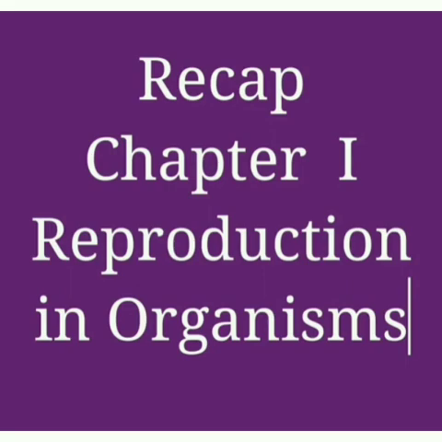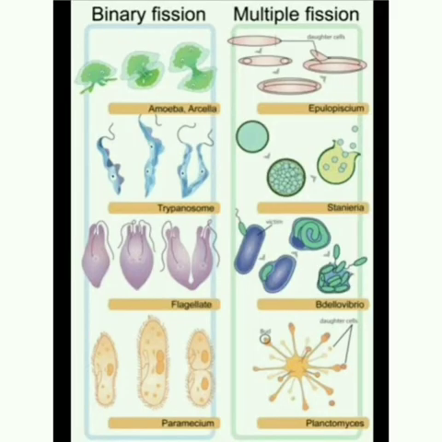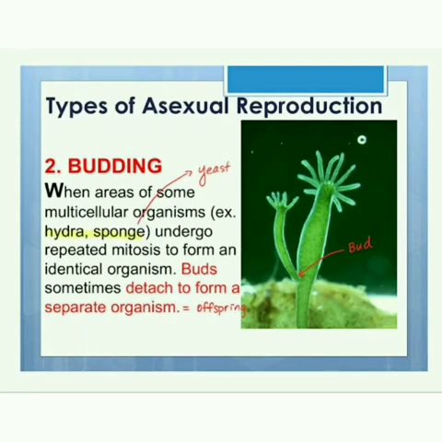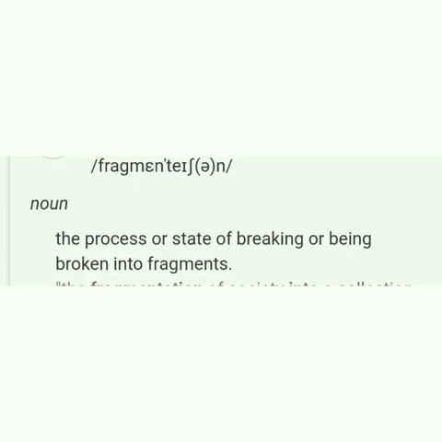In the previous class, we started the first chapter, Reproduction in Organisms, in which we completed some methods of asexual reproduction, such as binary fission, multiple fission, and budding. In today's class, we will understand what fragmentation and regeneration are. In fragmentation, the parent body breaks into small fragments and each fragment develops into a new individual.